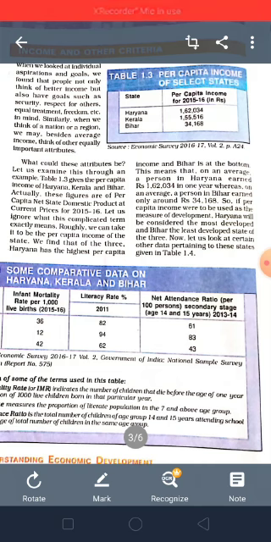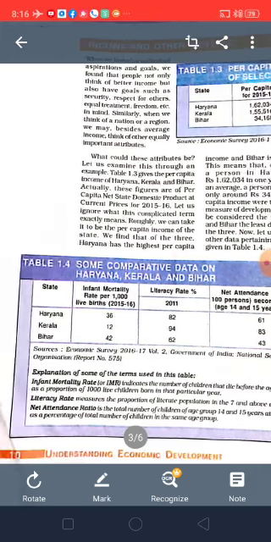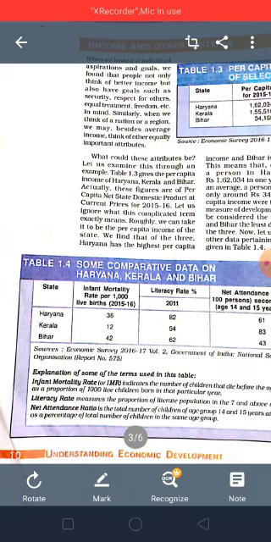Now, we can see another table with some comparative data on Haryana, Kerala and Bihar. Here it is given, Table 1.4. In this table, along with per capita income, we can see some other attributes also. In the first table 1.3, only per capita income is given, but in Table 1.4 some other attributes are also given. So what are those attributes? Infant mortality rate, literacy rate, net attendance ratio.